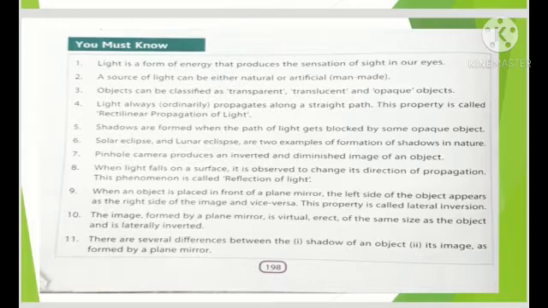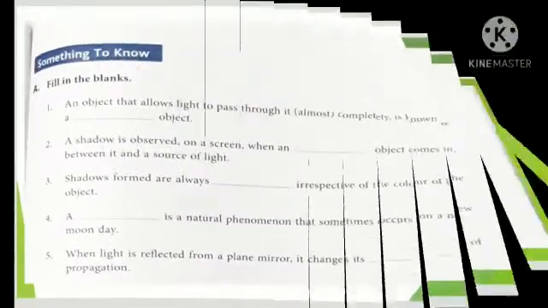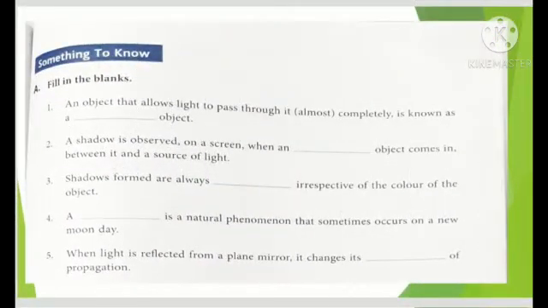We have already discussed all of that. Now dear students, it is time to do fill in the blanks. Are you ready? Number 1, an object that allows light to pass through it completely, that is known as what? Transparent.